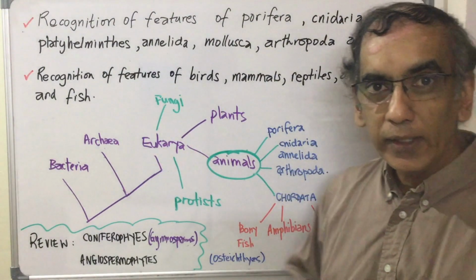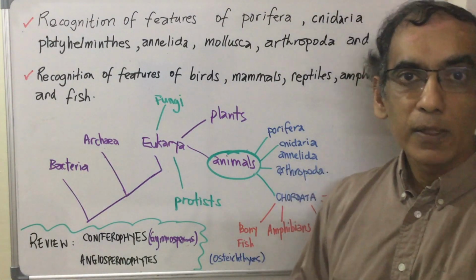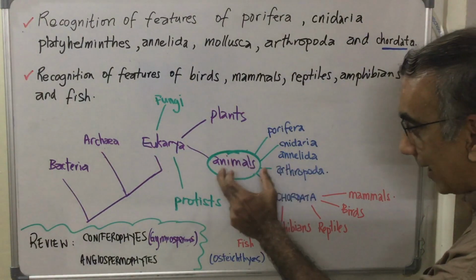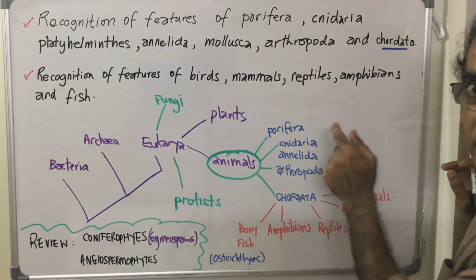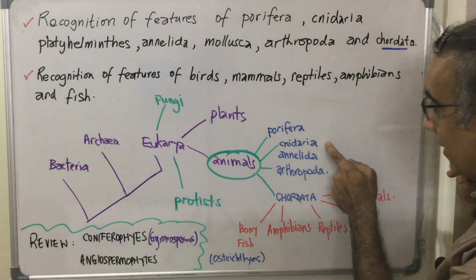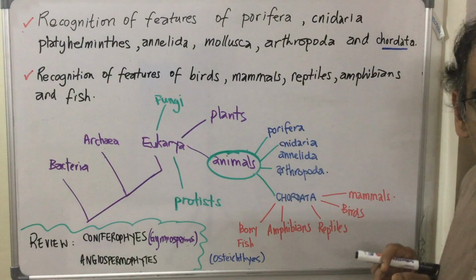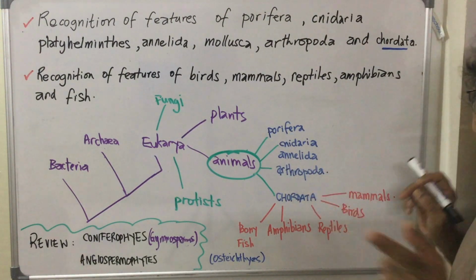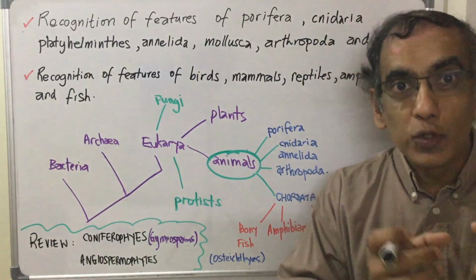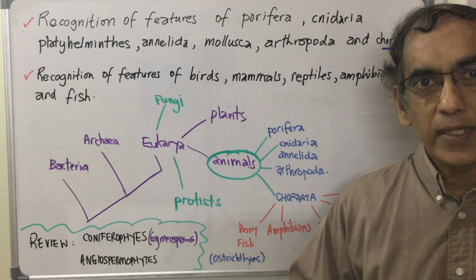And you would have to lay out your diagram very much as we did last time to look something like this, with animals at the center of your diagram, broken up into Porifera, the sponges, Cnidaria, jellyfish, Annelida, which includes organisms like earthworms, Arthropoda, which is any animal with jointed legs and appendages and a body made up of a few segments.